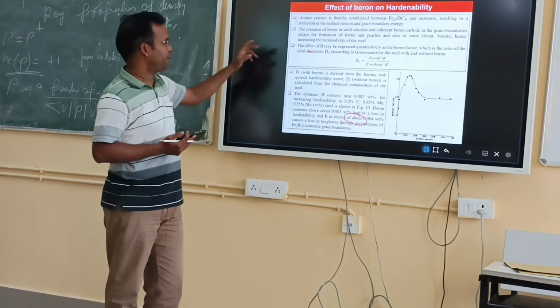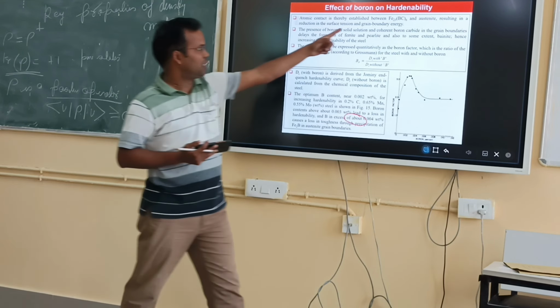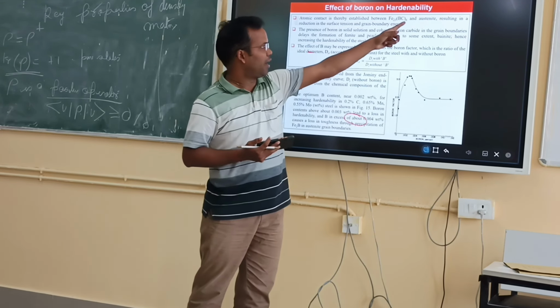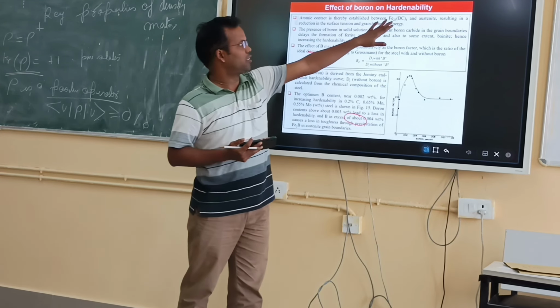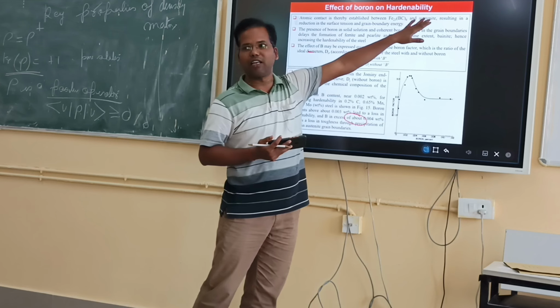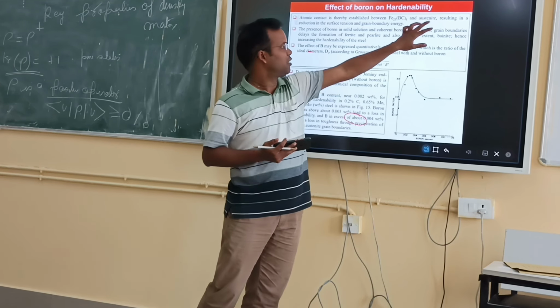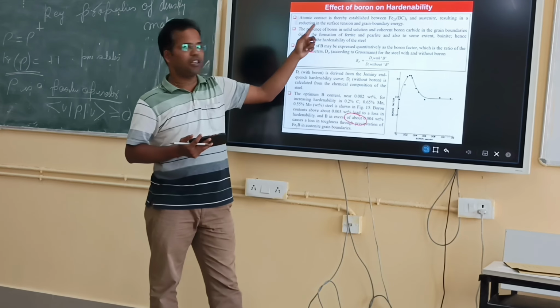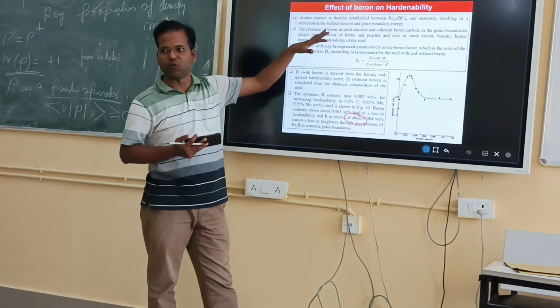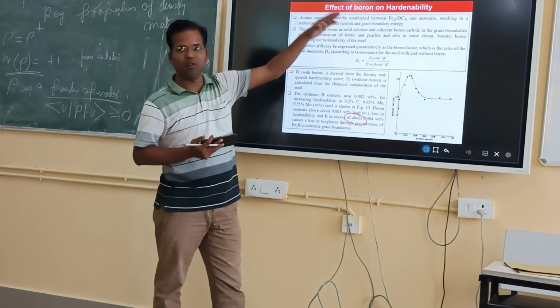How does it happen? Since the carbide is covalent and the austenite lattice is already covalent, this results in a reduction in surface tension, meaning surface energy is reduced, and also grain boundary energy is reduced.